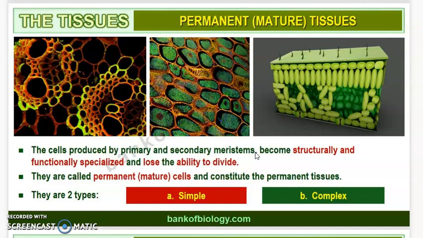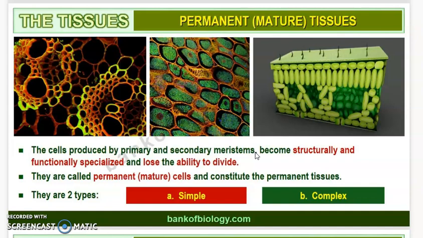Okay, and they will lose the ability to divide. Once they become structurally and functionally active, they will lose the ability to divide. Such tissues which cannot divide are called permanent cells or mature cells, and they form the permanent tissue.